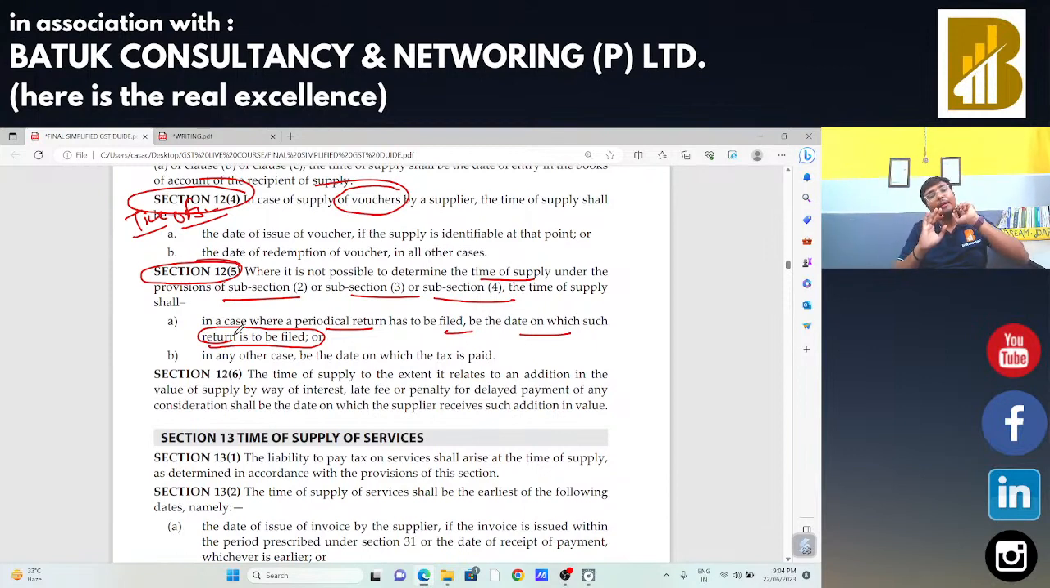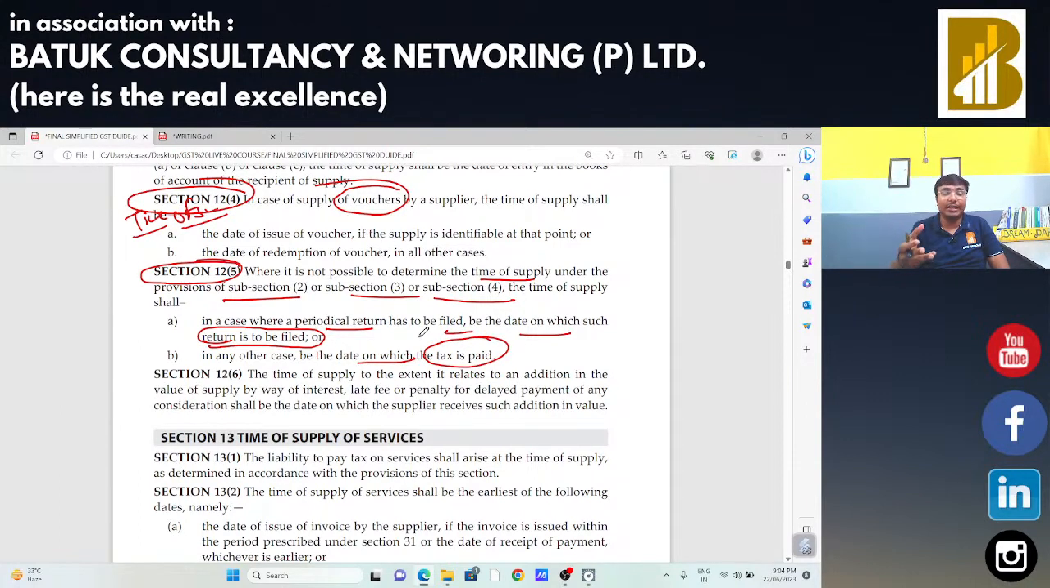Suppose that a voucher is supplied in the month of June and I have no idea about the identifiable value and all those things. In that case, when I file the return of that June month, that will be treated as my time of supply and I need to make the payment of taxes. For June, the return filing date will be 20th July. So 20th July will be the time of supply and I need to make the payment of taxes accordingly. In any other cases, the date on which the tax is paid will be treated as my time of supply.